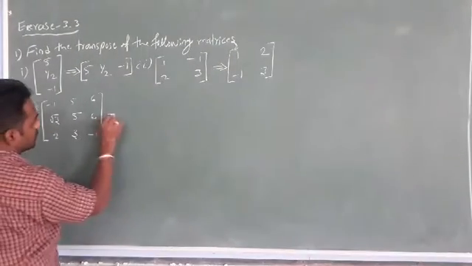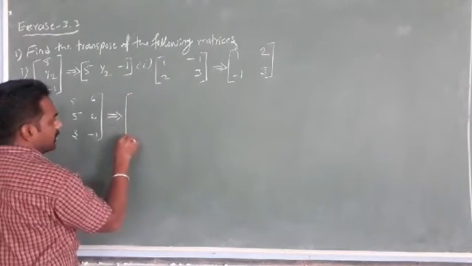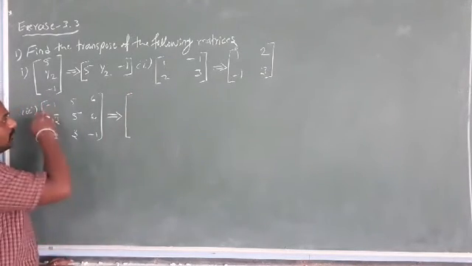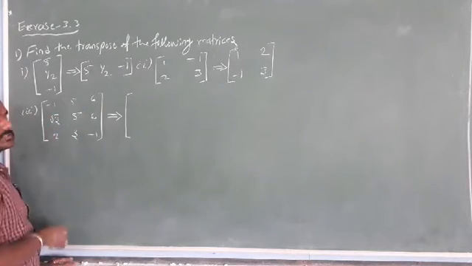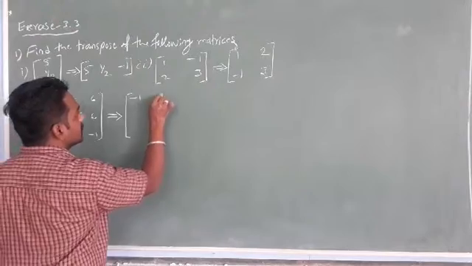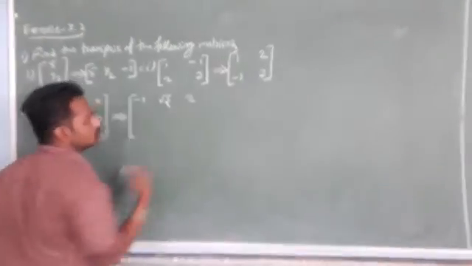This is the transpose. So here is a 3 by 3 matrix. The first row becomes the first column, or the first column becomes the first row. So −1, root 3, 2.